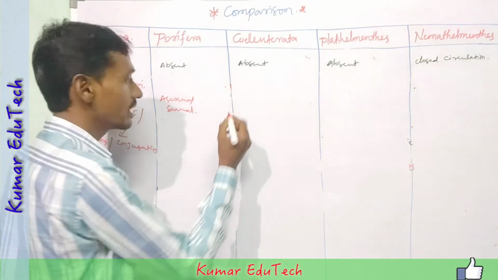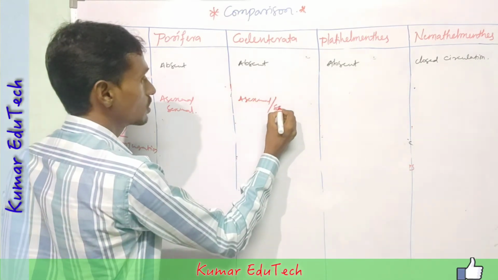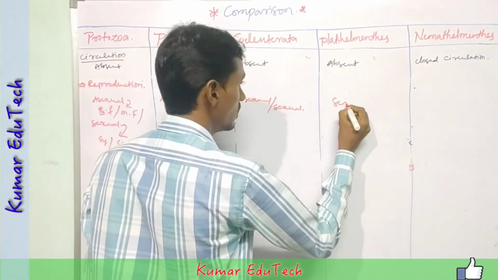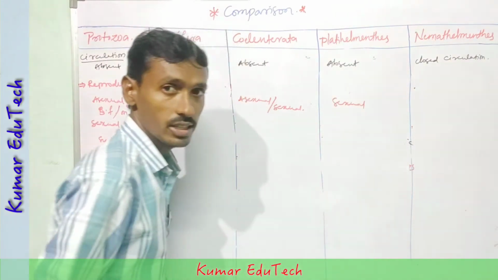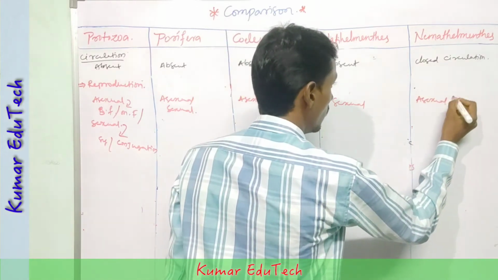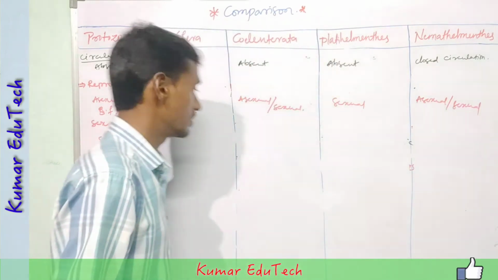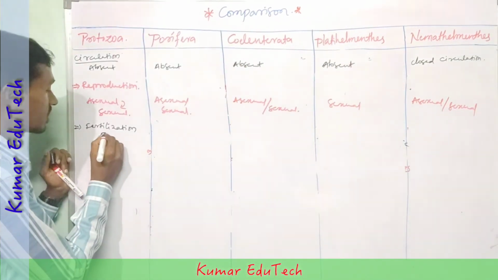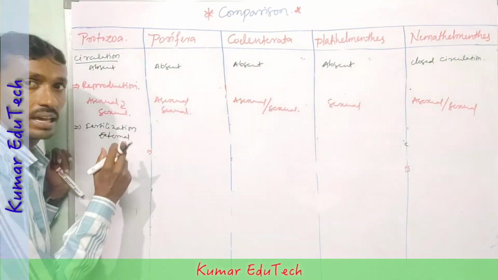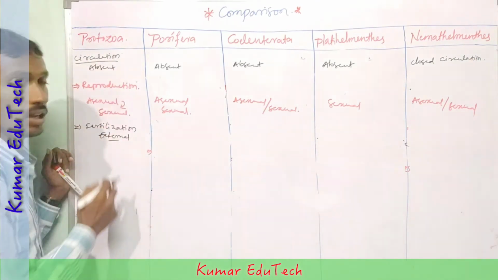In coelenterata, asexual or sexual reproduction occurs, in platyhelminthes sexual reproduction occurs, and in Nemathelminthes asexual or sexual reproduction occurs. Next, fertilization. Fertilization done outside of the body is called external fertilization, as in protozoa.